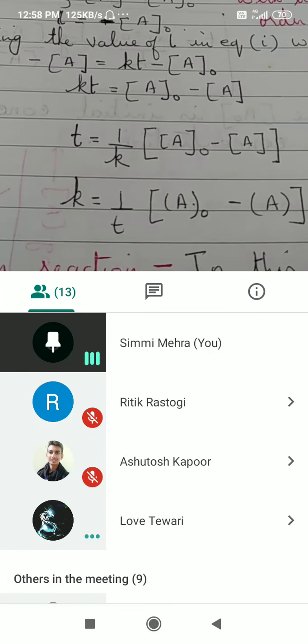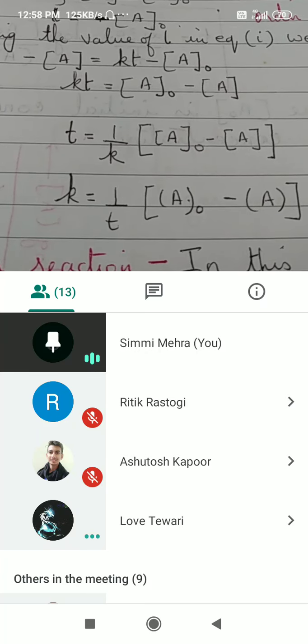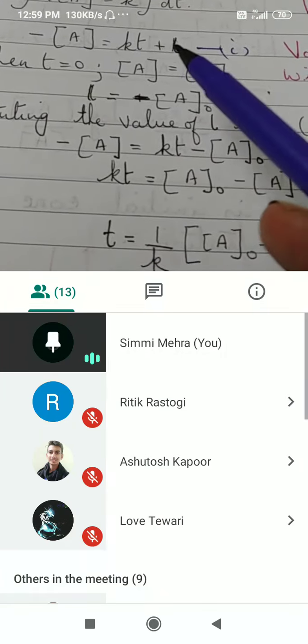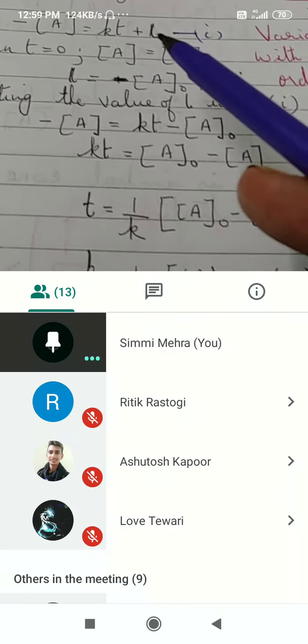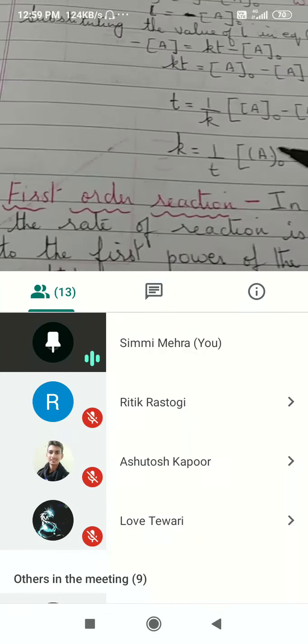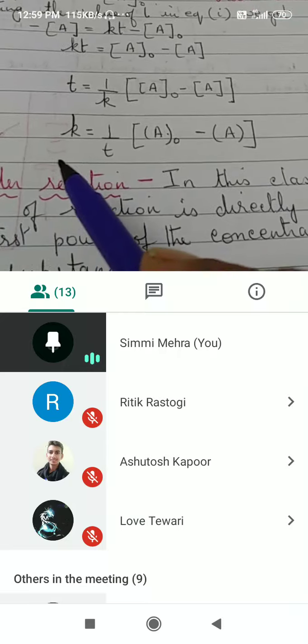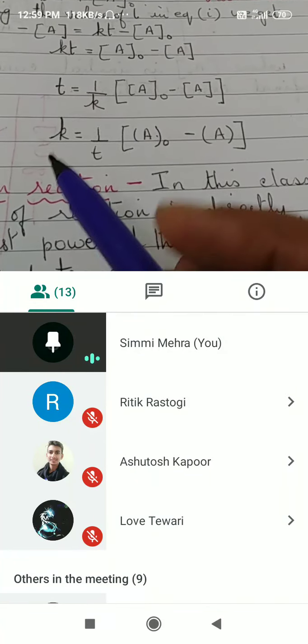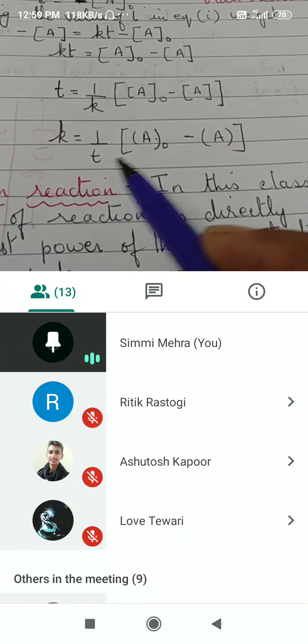You will be able to do it? Bio students will be able to do it? It is nothing very difficult, only integrating the equation you have to add a constant, that is L, right? The rest, all the steps are here. So this will be the equation for zero order reaction. K is equal to 1 by T, A0 minus A.